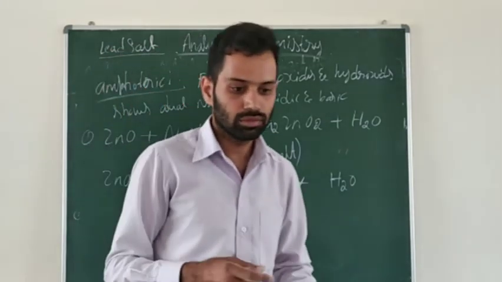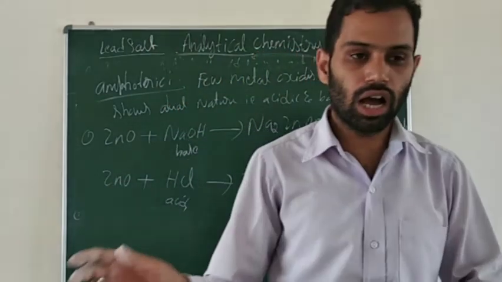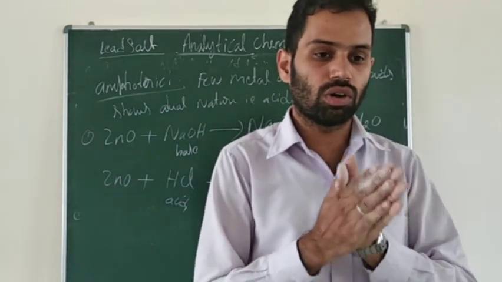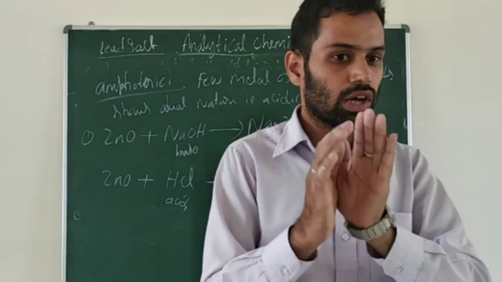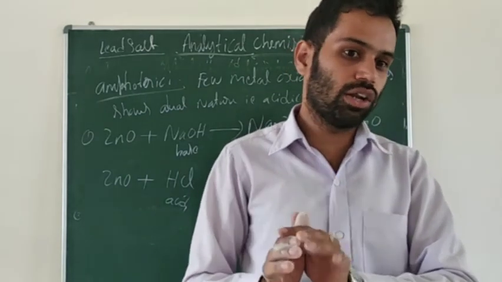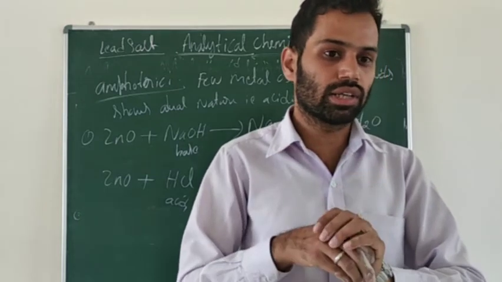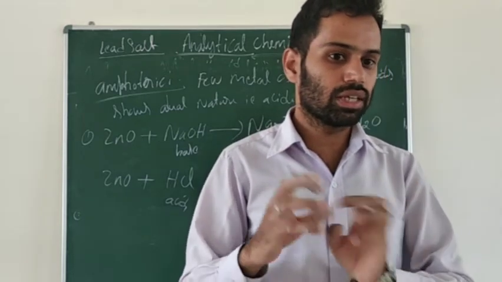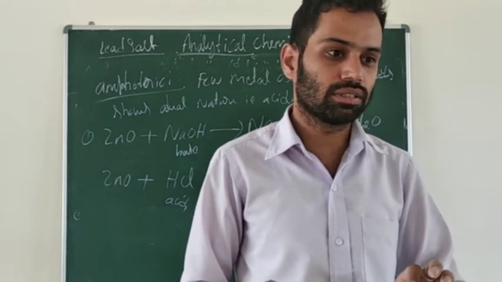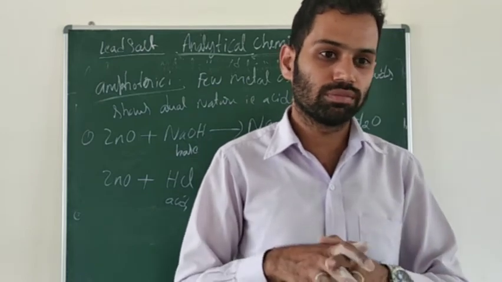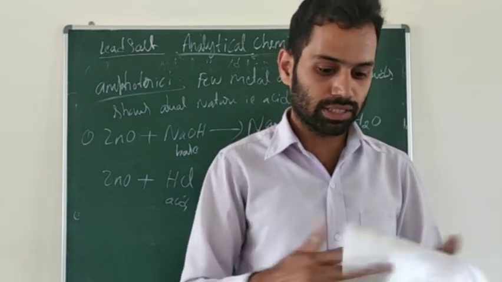Okay, so this is about the amphoteric. Amphoteric is nothing but a few metallic oxides and hydroxides. They show dual character, that is acidic as well as basic. For that we call it amphoteric. Clear? So this chapter is completed.